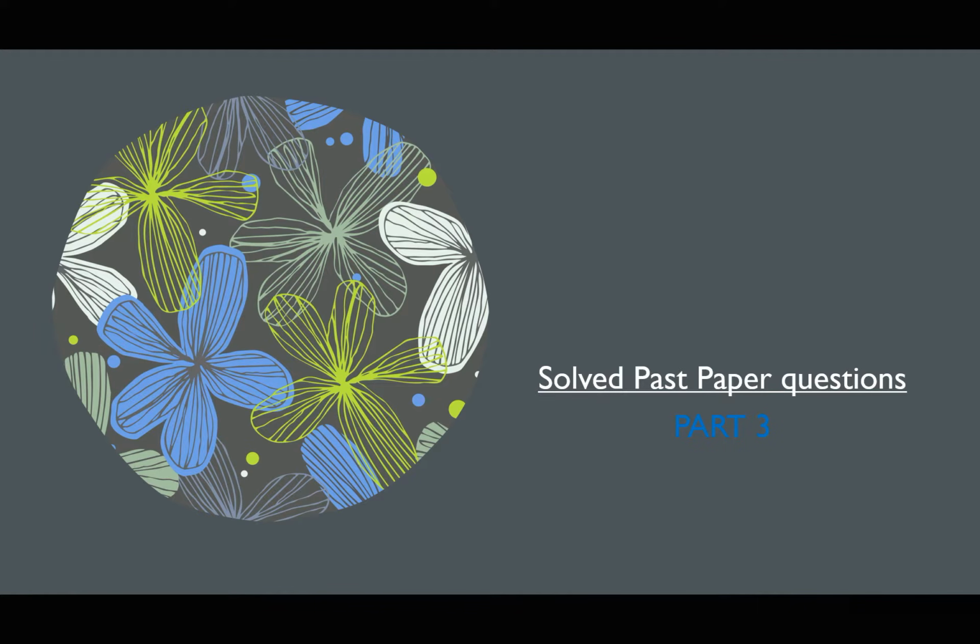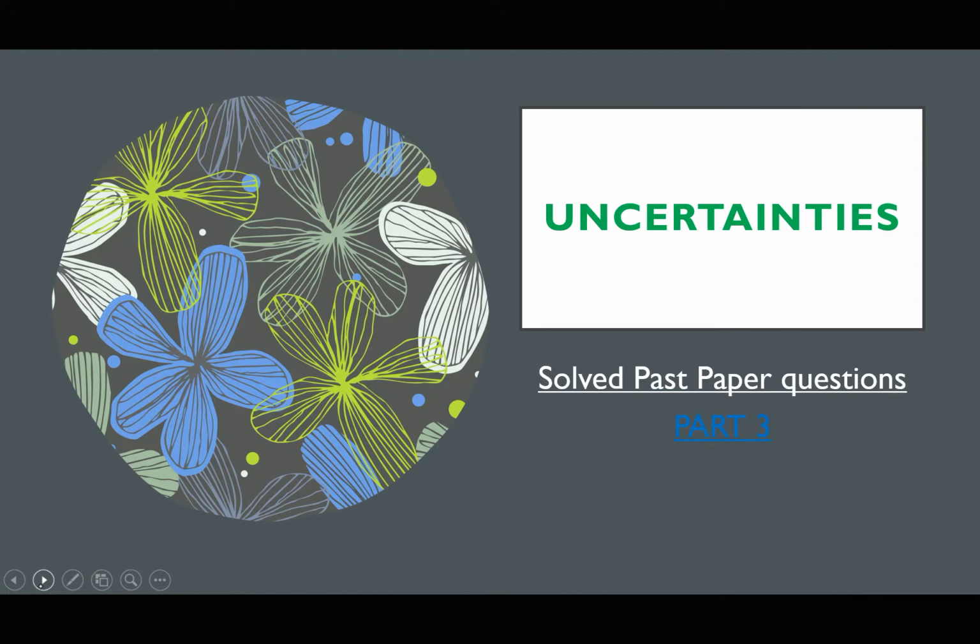I'm back with the last episode of errors and uncertainties, and this is the last part of solved past paper questions. This is part 3, a continuation of yesterday's video. Yesterday was supposed to be the last part, but then the device failed. Therefore, I decided to finish the last part of uncertainties. I am trying to do this to make sure that you gain a lot of confidence in dealing with uncertainties.